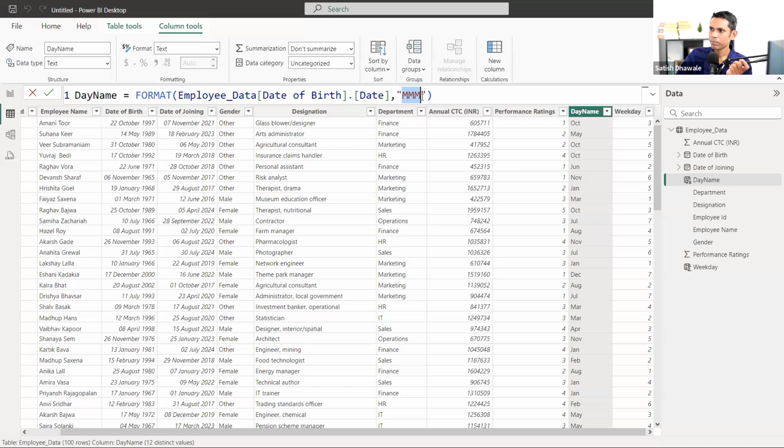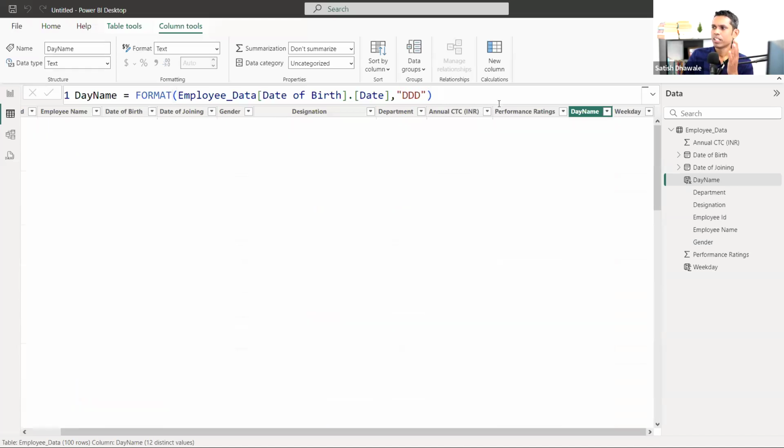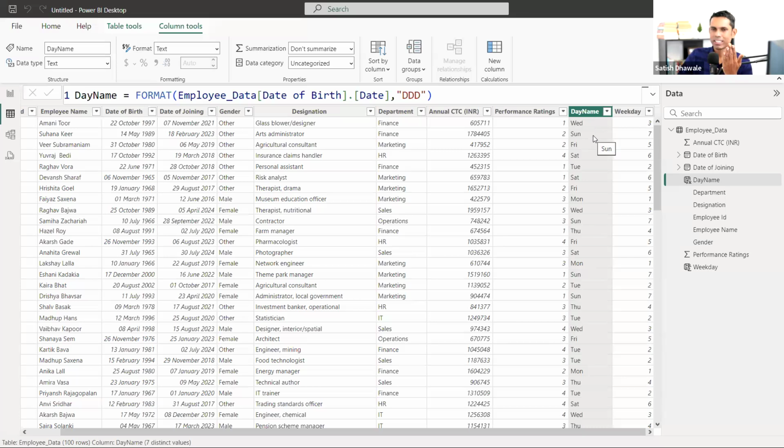If you type four times M, then what will you get? It is similar. You can apply the logic if you know the Excel TEXT formula. And if you type the day like this, three times D, you will get the abbreviation of your day, Wednesday as WED. If you type four times D, then you'll get the complete day name.